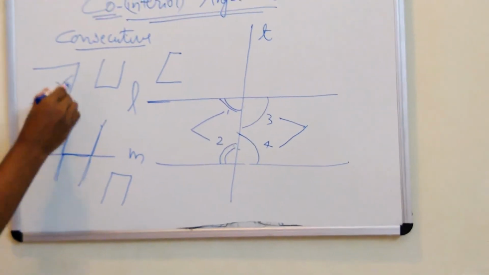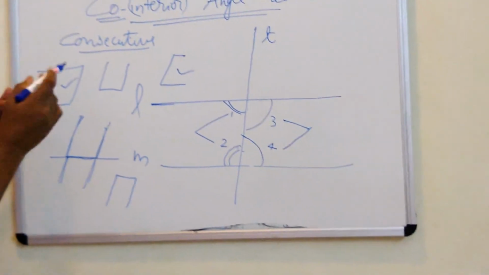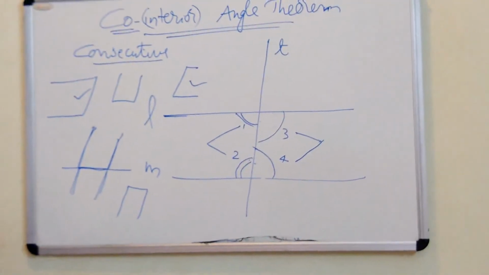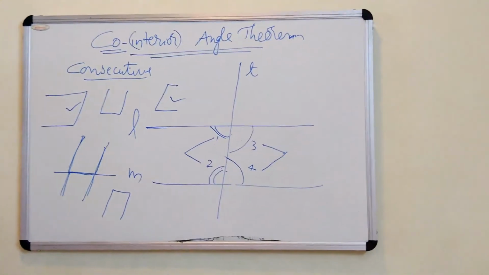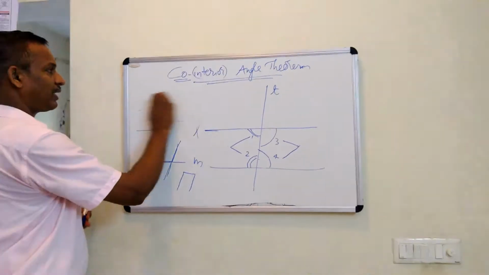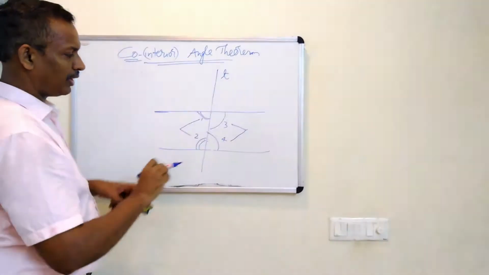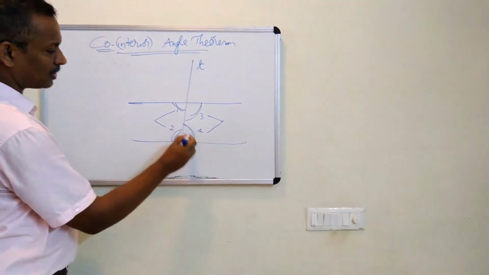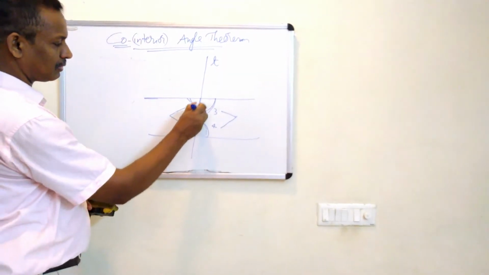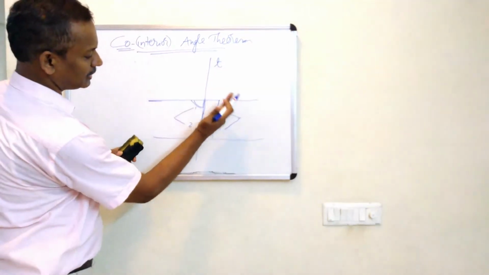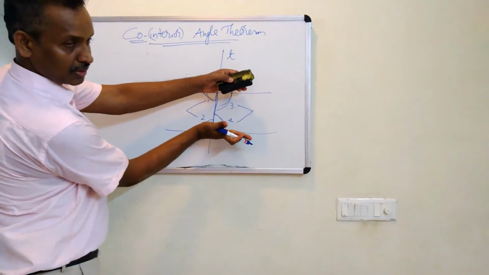So C only, this C and its reflection, its rotations and all. So they are the co-interior angles. And they are also named as interior angles on the same side of transversal. This is the transversal, on its same side two interior angles.